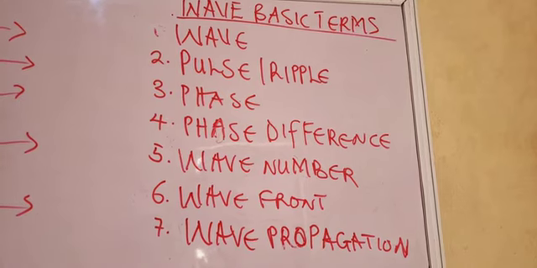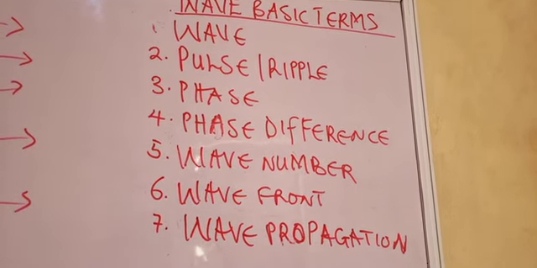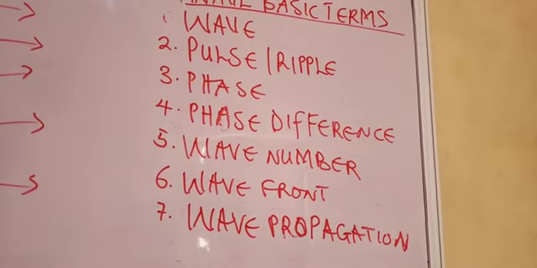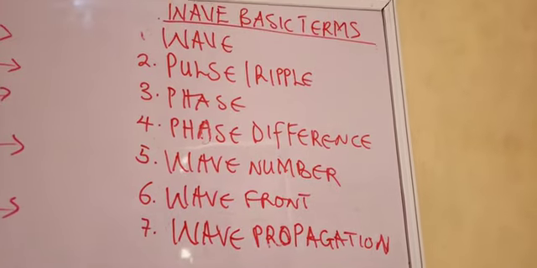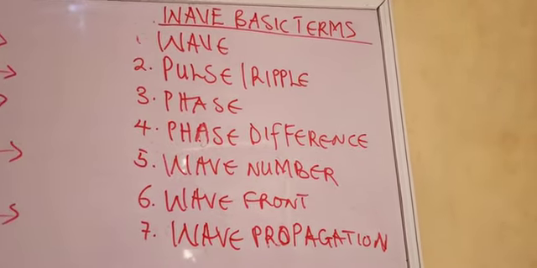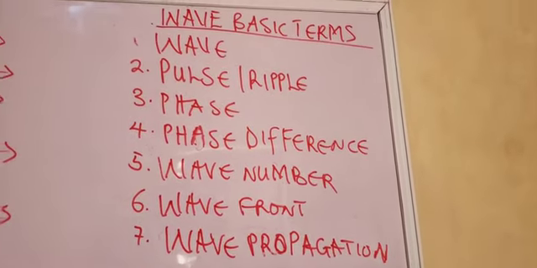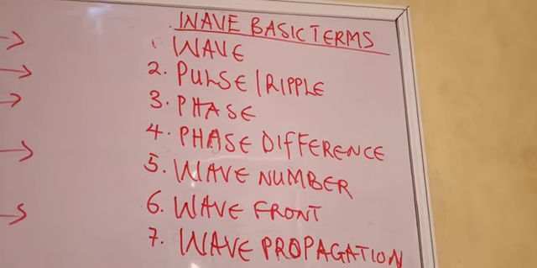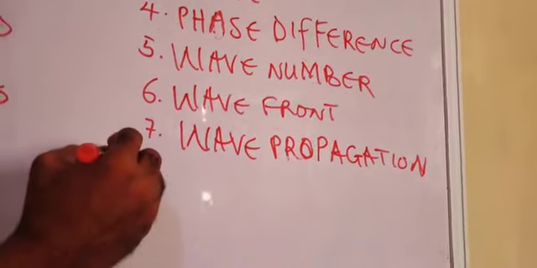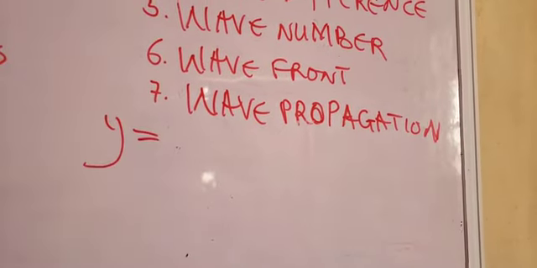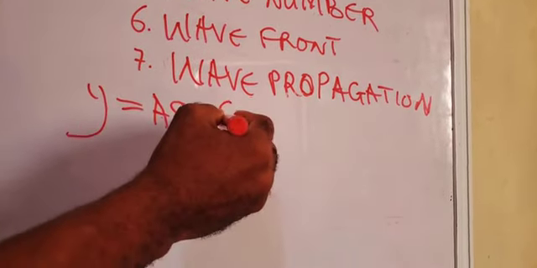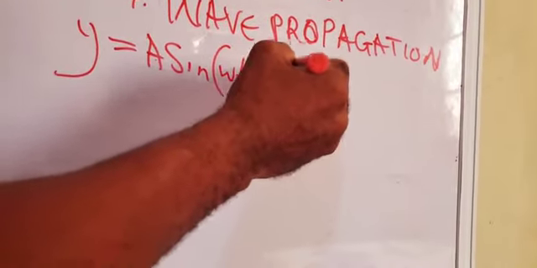Okay, now what is phase? Phase is a term that tells you the position of a particle from the source of the wave. Now, you remember the expression we wrote for the displacement of a particle in a medium as the wave passes.